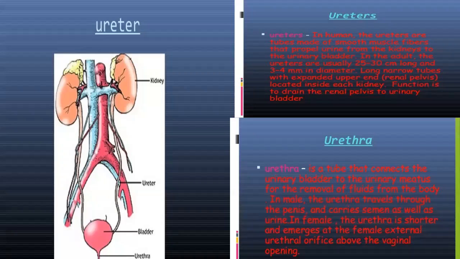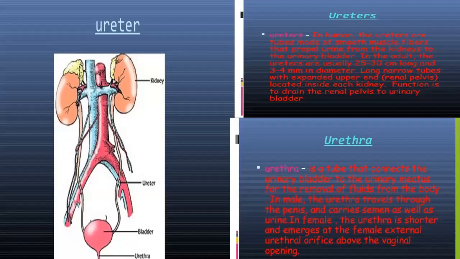Next is the ureter. In humans, the ureters are tubes made up of smooth muscle fiber that carry the urine from the kidney to the urinary bladder. In adults, the ureters are usually 25 to 30 centimeters long and 3 to 4 millimeters in diameter. The function of the ureter is to drain the renal pelvis to the urinary bladder.